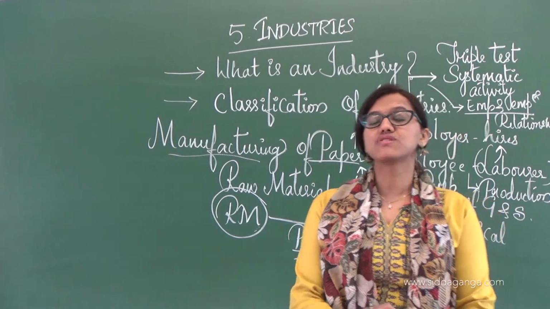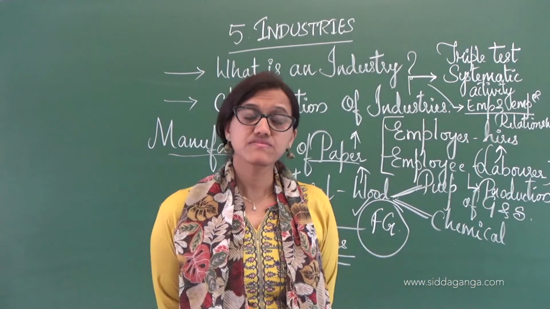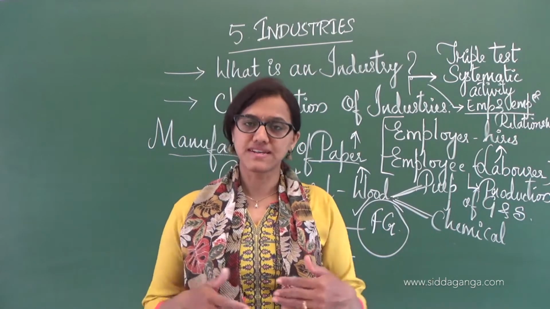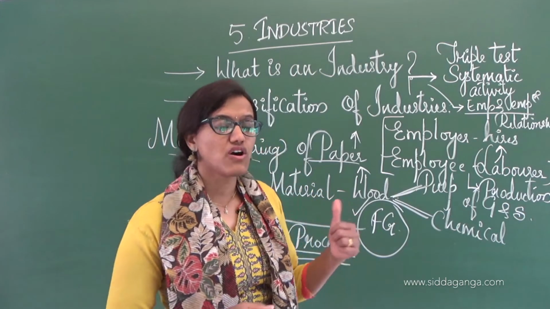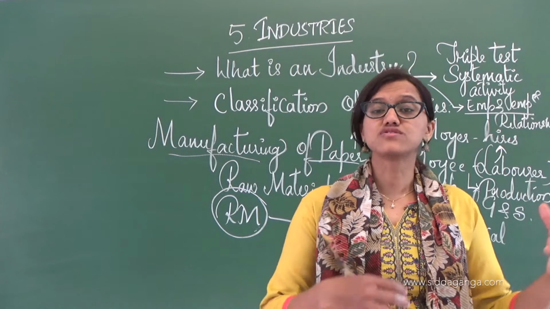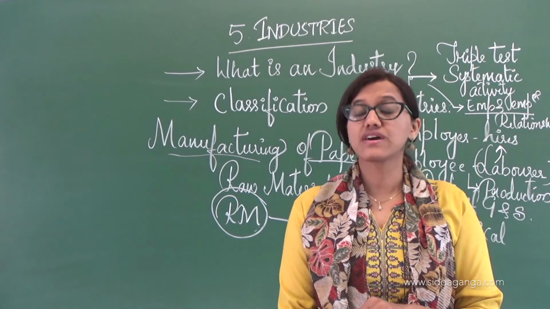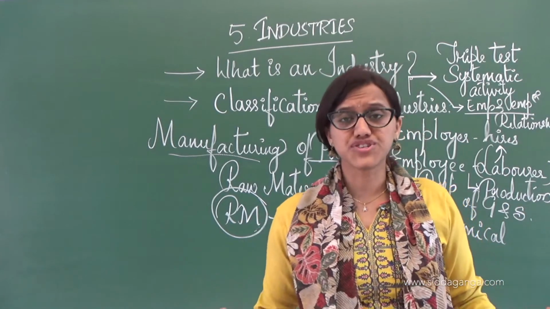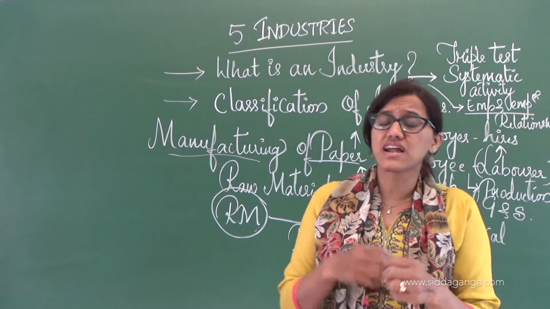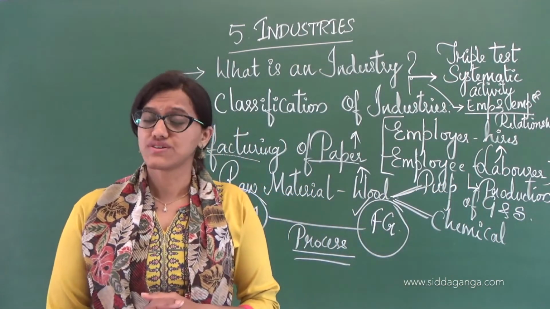Now we'll see, when it comes to classification of industry, we can classify the industries on certain bases. The very first is on the basis of raw material. Raw material is something which is raw in nature, not having a definite shape or color; it has to undergo a process so that we get good finished goods.